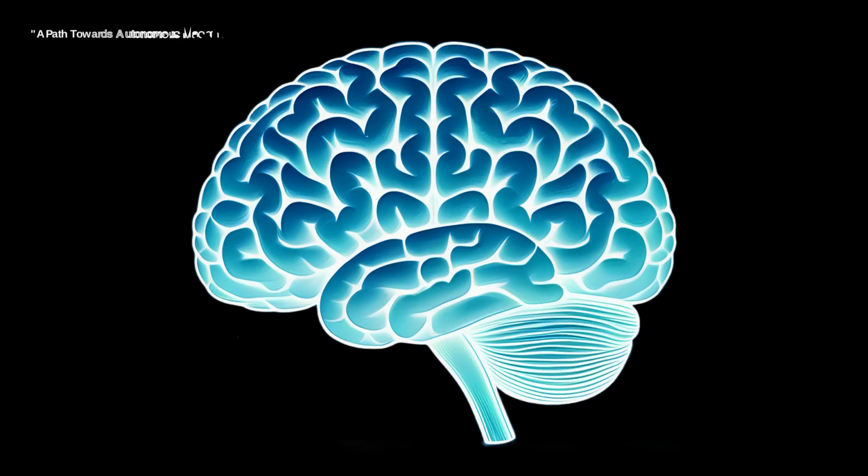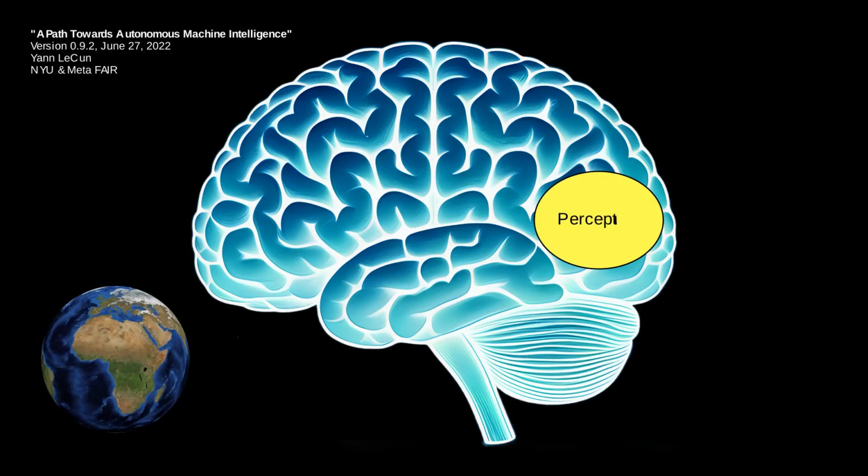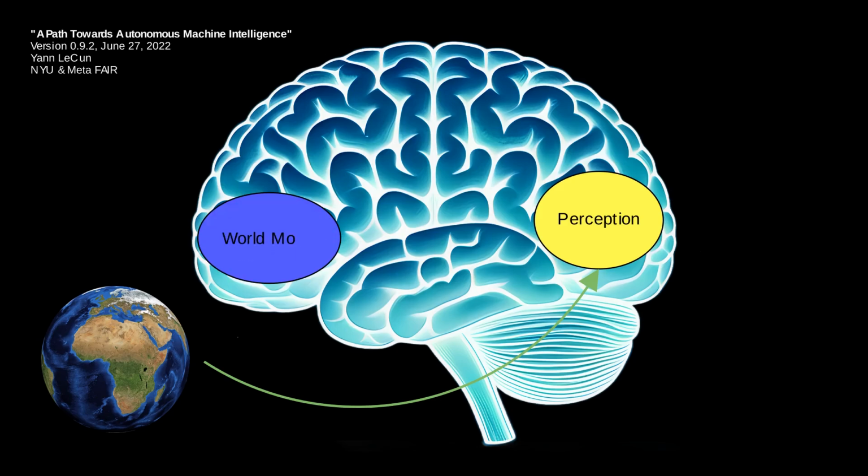Let's build the brain of autonomous machine intelligence. This concept was proposed by Yann LeCun in his work titled, A Path Towards Autonomous Machine Intelligence. First, we will examine the different components and then discuss each one in detail. The perception module receives sensor signals to estimate the current state of the world. For each task, only a small part of the perceived state is relevant, so the perception module represents the world hierarchically at multiple abstraction levels. The world model module predicts future outcomes of actions without actually executing them. It imagines potential future states. This world model is what we discussed earlier as an important thing for understanding the physical world.